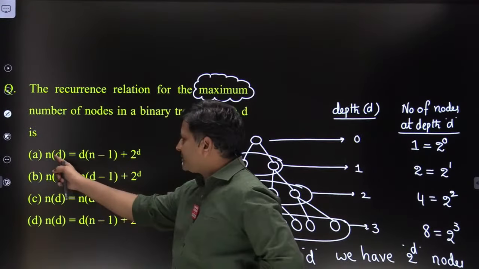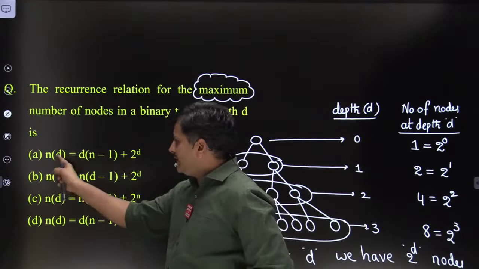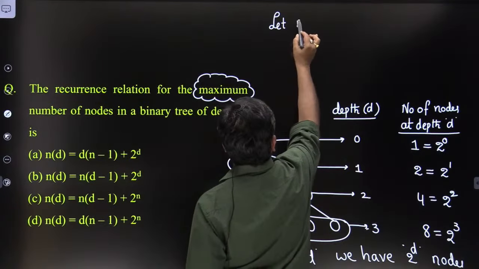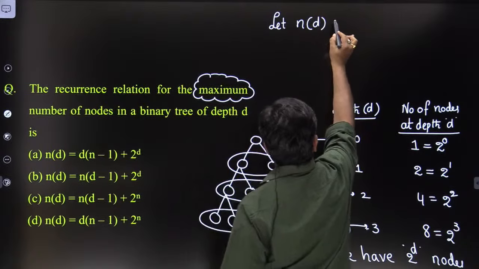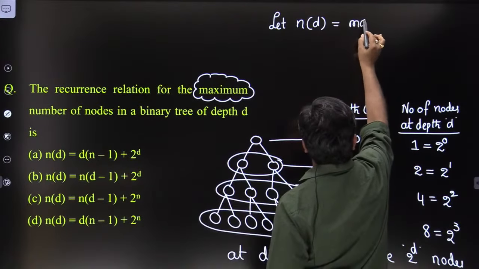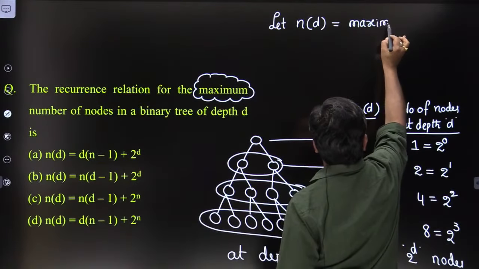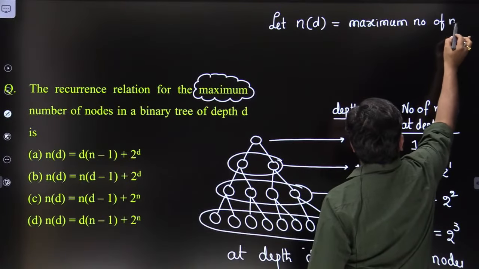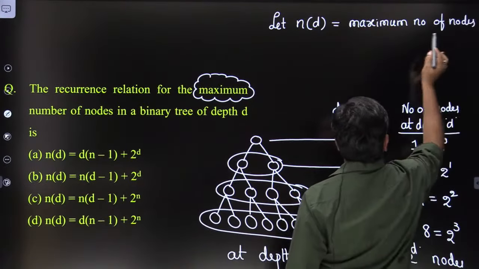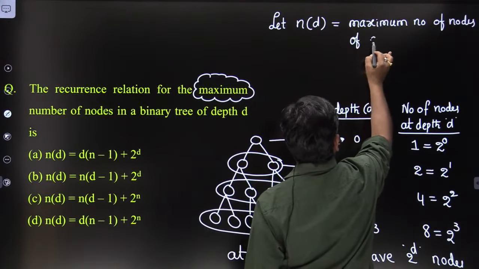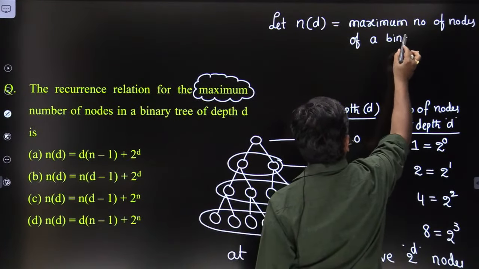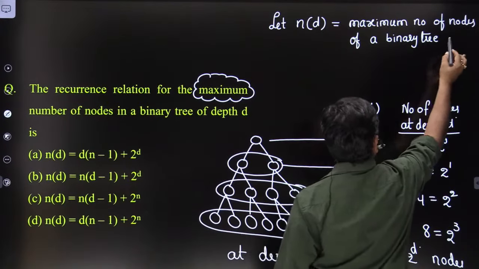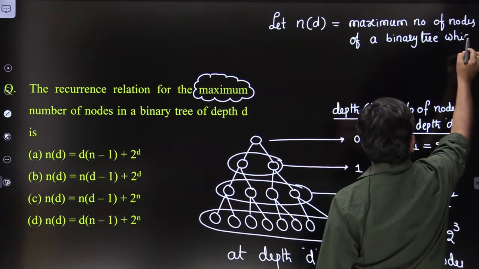Now look at the options here. They are defining in terms of n of d. You can define n of d as: let n of d be the maximum number of nodes of a binary tree which has depth d.